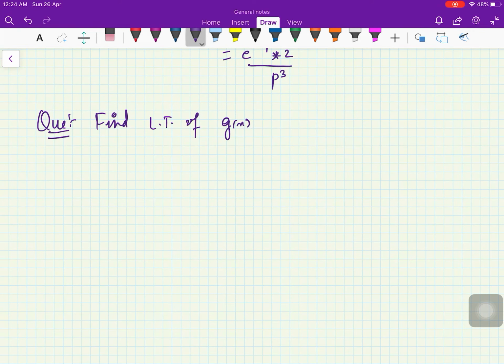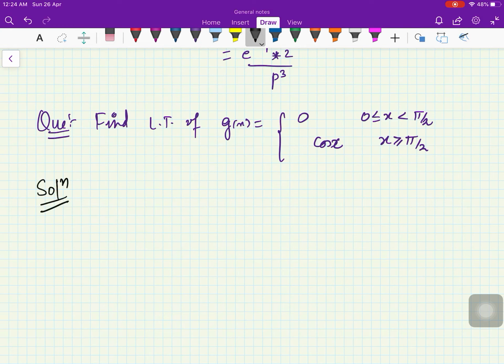Find the Laplace transform of g of x, which is 0 when 0 is less than x less than pi by 2, and which is cos of x when x is greater than or equal to pi by 2, right? Again, you have both the choices. If it is not written that you have to do it with the second shifting theorem, then you can go by definition, but with the second shifting theorem it will be easier.